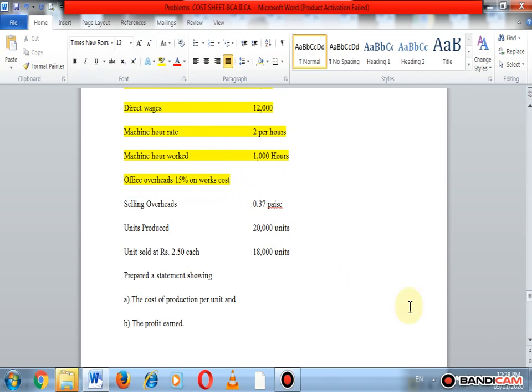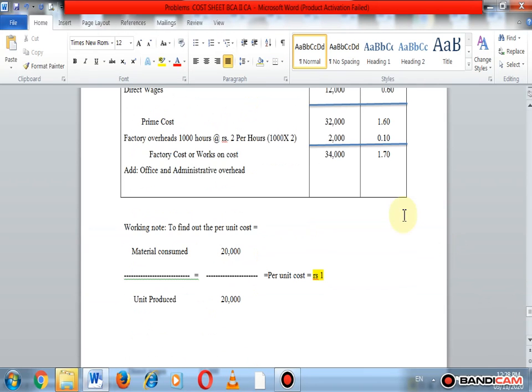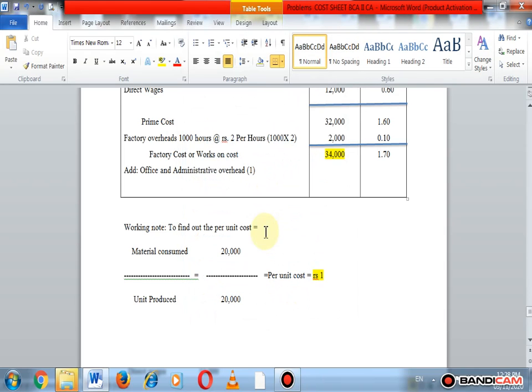So how much is the work cost? Here the work cost is 34,000, then 15%, so we write it here in brackets, 15% on work cost. Just find out 15% on work cost.